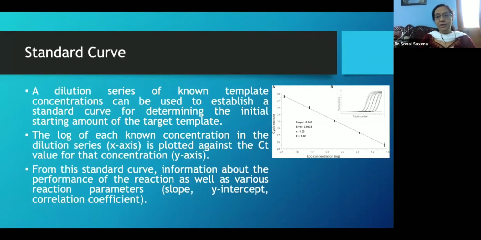Now, you can also have a standard curve and quantification. Why do we call a real-time PCR a quantifiable PCR? Because a dilution series of known template concentrations can be used to establish a standard curve for determining the initial amount of target template. And the log of each of these...